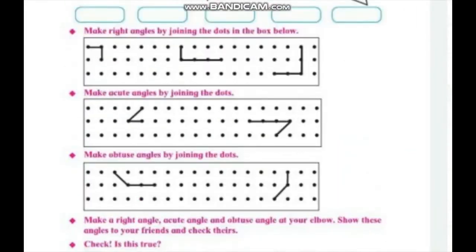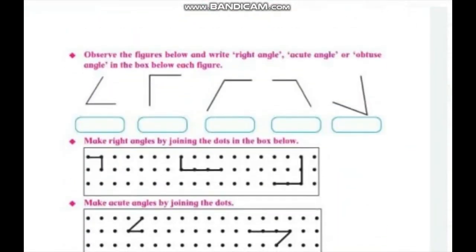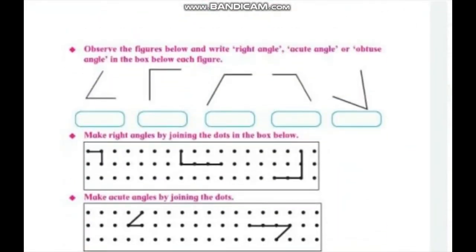This is your exercise. After this session, we will solve this exercise. The first question: observe the figure below and write right angle, acute angle or obtuse angle in the box below each figure. First is an acute angle, the second one is a right angle, the third one is an obtuse angle, the fourth one is also an obtuse angle, and the last one is an acute angle, isn't it?